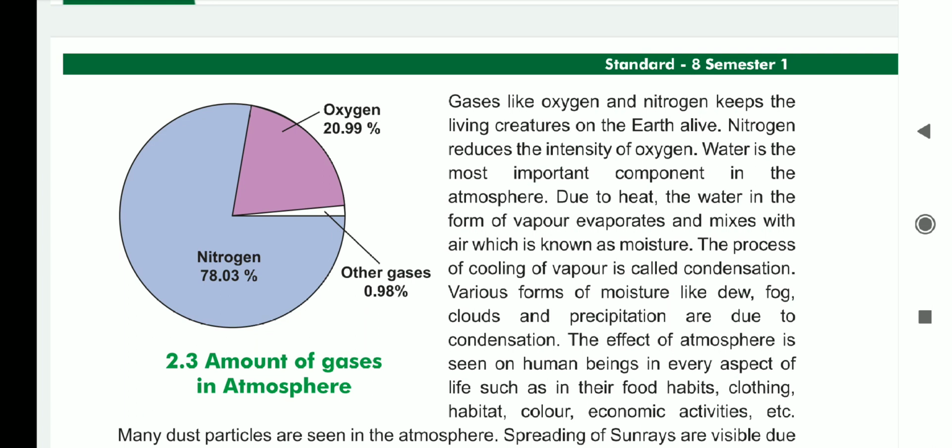This is the water cycle process. In that process, evaporation is there, condensation is there. In this process only, sometimes in the winter season we can see dew and fog in the morning time, and clouds also in the sky, due to this water cycle process only. And when the clouds collide with each other, rain starts, and again all the water vapor converts into water and falls down towards the land.